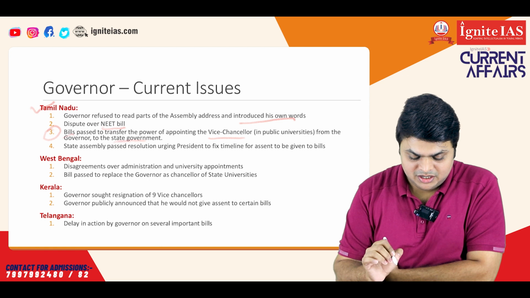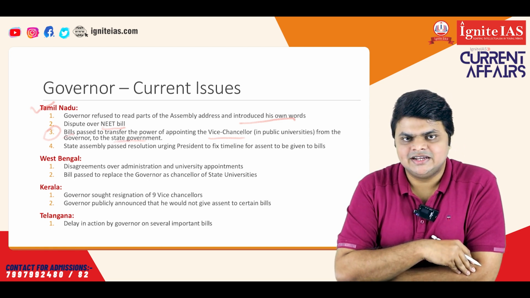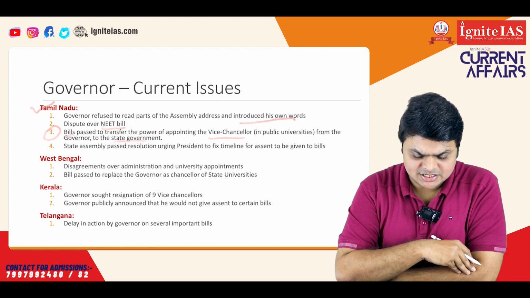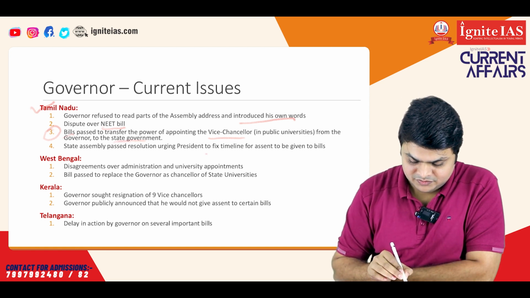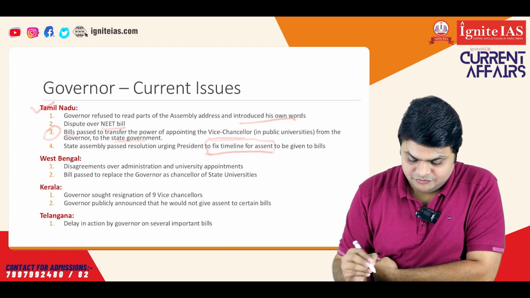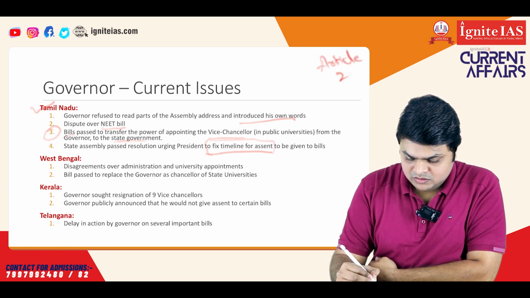and that's why this bill has been an issue. Lastly, there has been a case where the governor of Tamil Nadu has delayed giving assent to a lot of bills. So, the state has passed a resolution in the assembly, and it has urged the president to fix timelines for assent to be given to the bills. Right now in the Constitution, if you see Article 200, it does not mention any timeline in which the governor has to act.